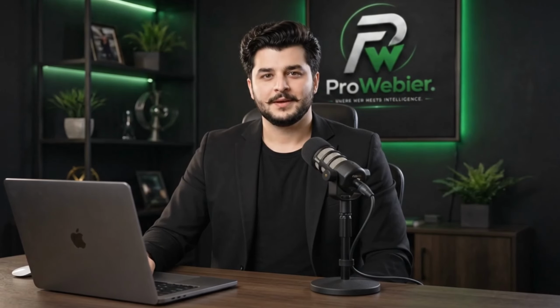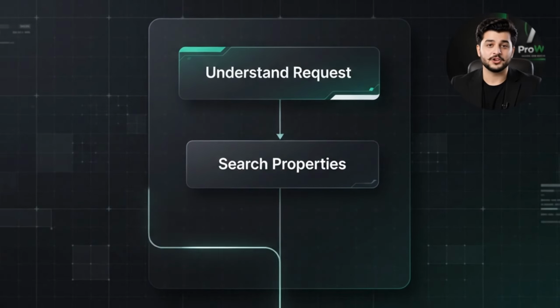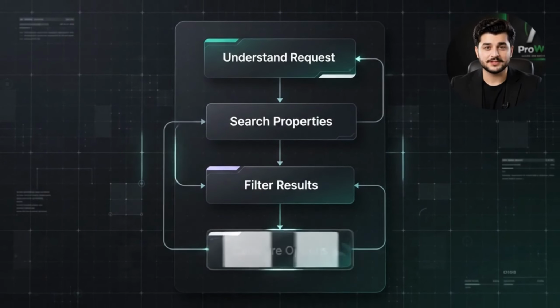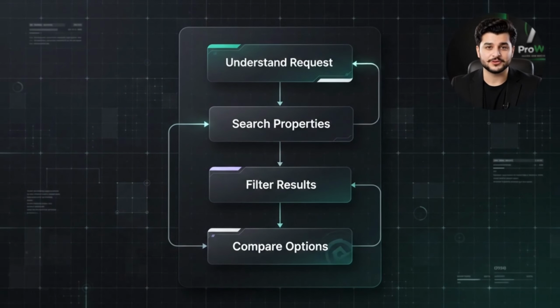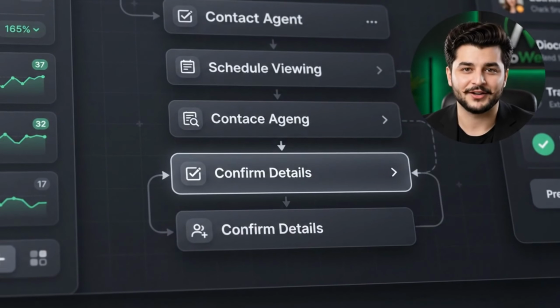Planning becomes important. One user request cannot be completed with a single action. The agent must break a larger goal into smaller tasks and determine their logical order. For the property request, the first part of the plan could be understand the requirements, search available listings, apply the budget filters, and compare the strongest matching properties. After finding the best property, the plan continues. Check the user's availability, contact the property representative, schedule the viewing, and confirm the final details.